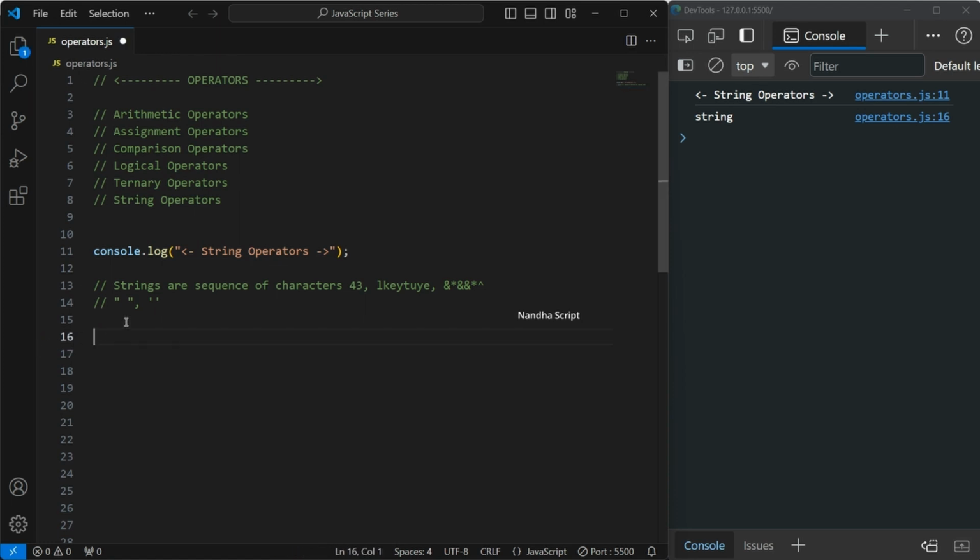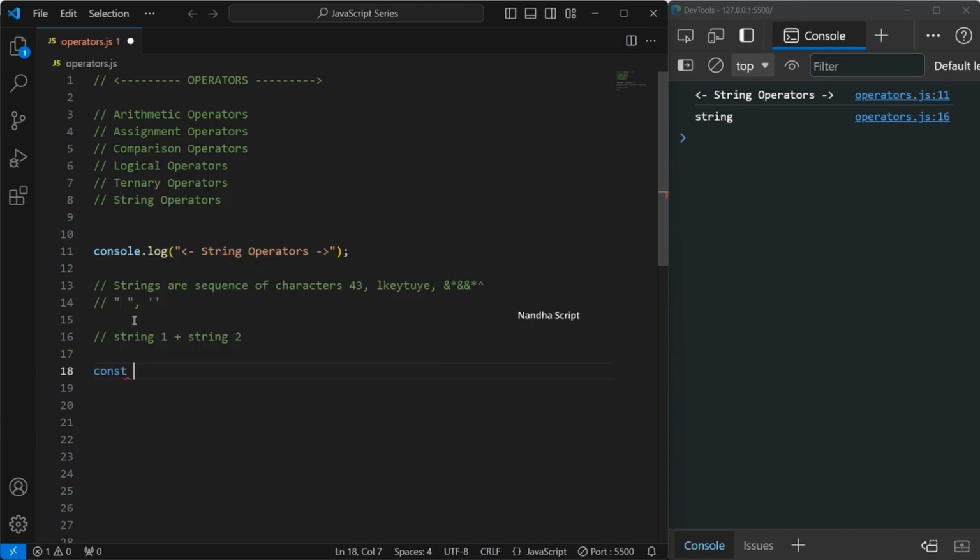The next concept is called concatenation. String concatenation means simply adding two strings. For example, string 1 plus string 2. Adding two strings is called string concatenation. I will tell you this with one example.